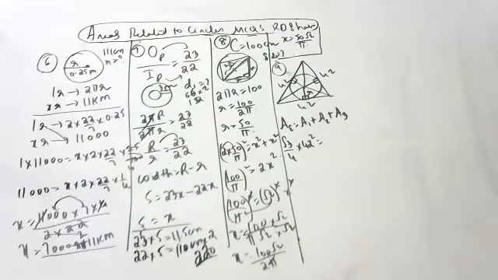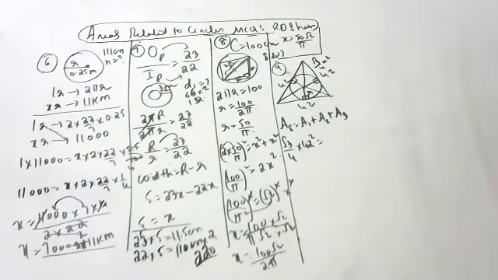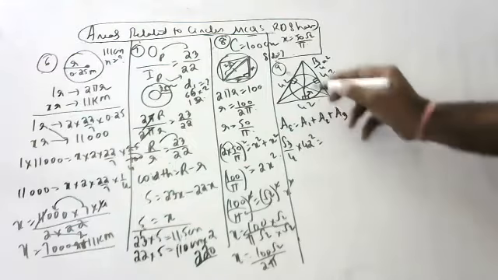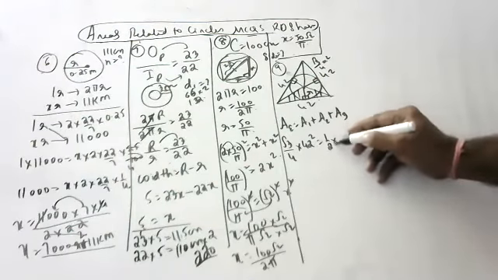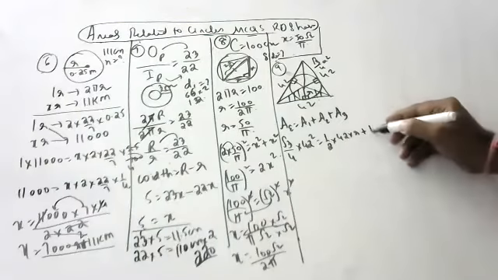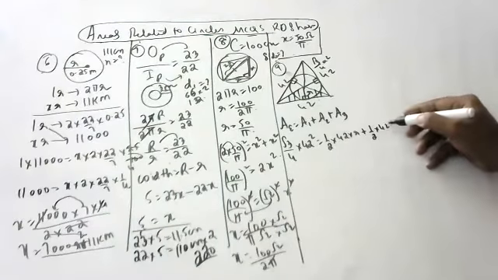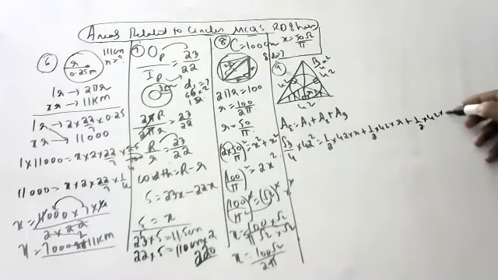So what is A1, the area of this? Half into base into height. The second one is also the same, half into 42 into r. The third one is also half into 42 into r.